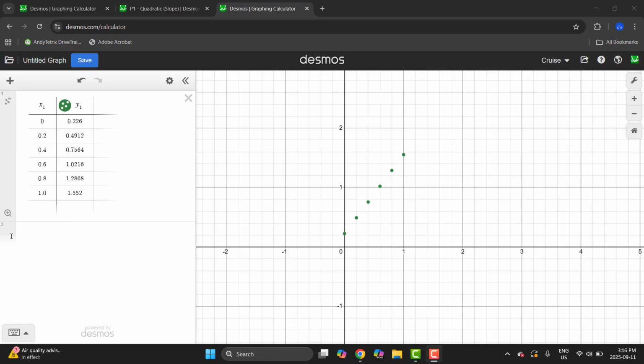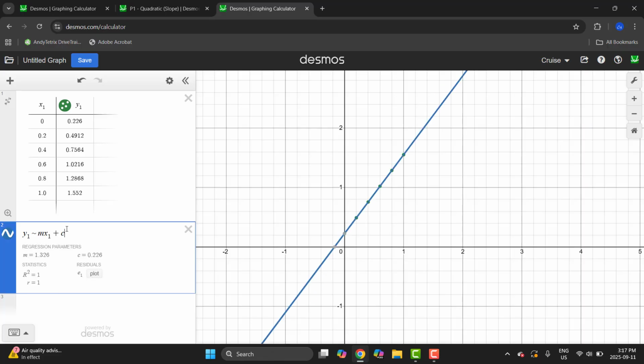So what we're going to do here is come down to line 2, and we're going to start typing our linear regression. So we're going to type in y1, which will help us target this y1 data column. And we're going to set it approximately equal to by using the tilde sign. And then we're going to write in the equation for a line, mx1 plus c. We're using x1 here to make sure it uses this x1 data set, this column of data above.